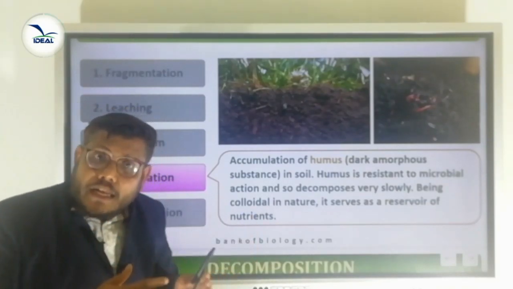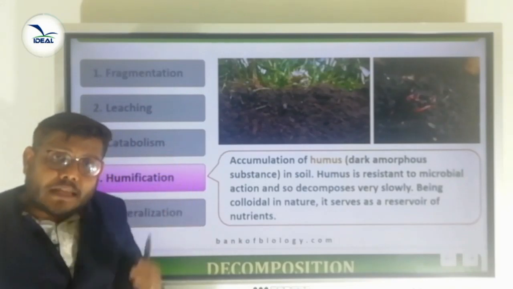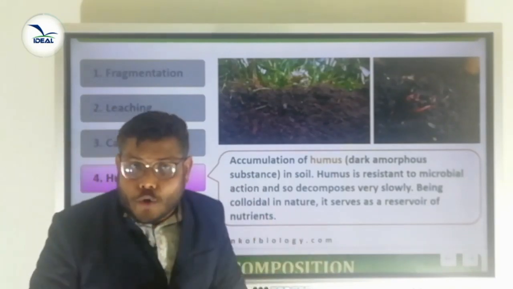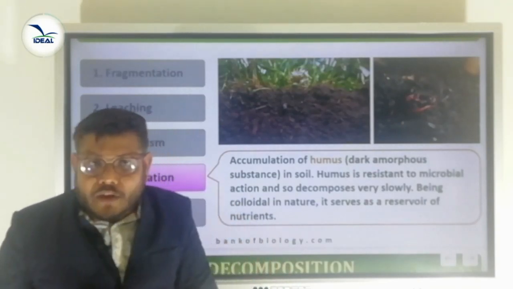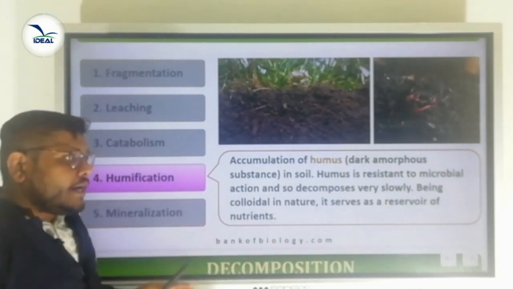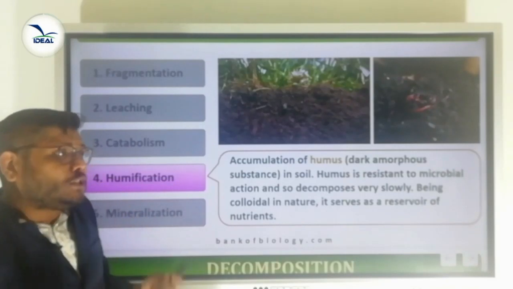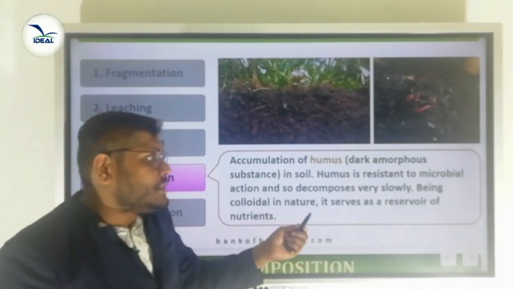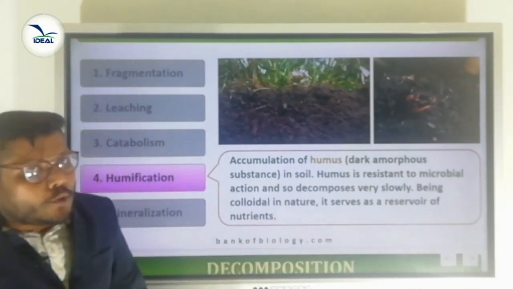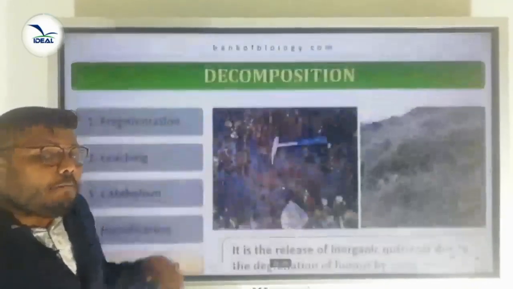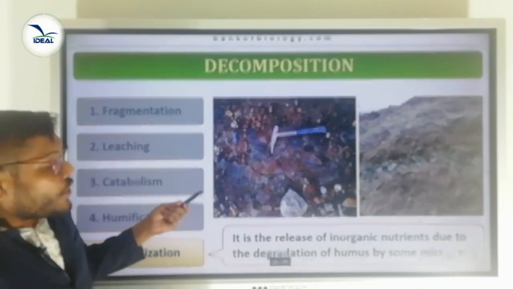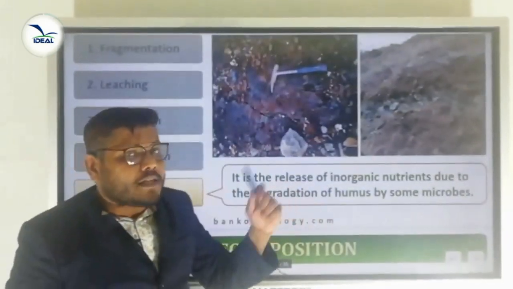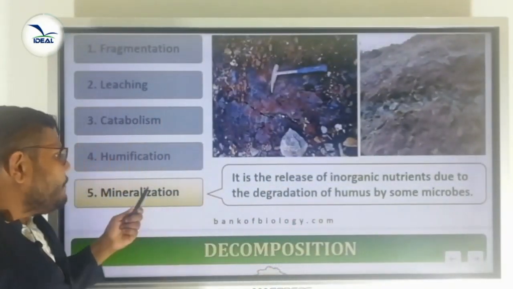There we learned different nutrients like macronutrients and micronutrients. These are the nutrients required for the growth and development of the plant. So the humus contains a high amount of nutrients, so we can say that humus serves as a reservoir of the nutrients. After that, that particular humus is again broken down to produce inorganic substances by the help of some microbes. That is called mineralization.